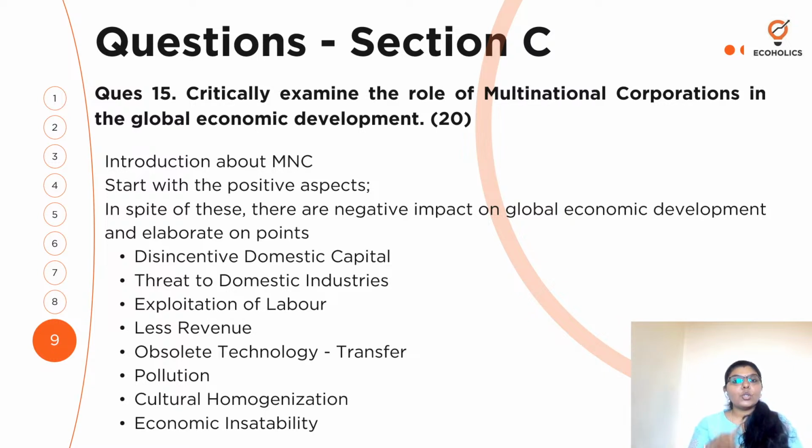And then you have to talk about points like this and you have to elaborate those points. So remember, ये जो कुछ भी पॉजिटिव एस्पेक्ट्स आप स्टार्ट कर रहे हैं, वो 4 एस्पेक्ट्स या 5 एस्पेक्ट्स आप लिख सकते हैं, या you can write it like a paragraph. You can put together all the positive aspects, maybe in 4 to 5 sentences you can have a paragraph and then talk about this